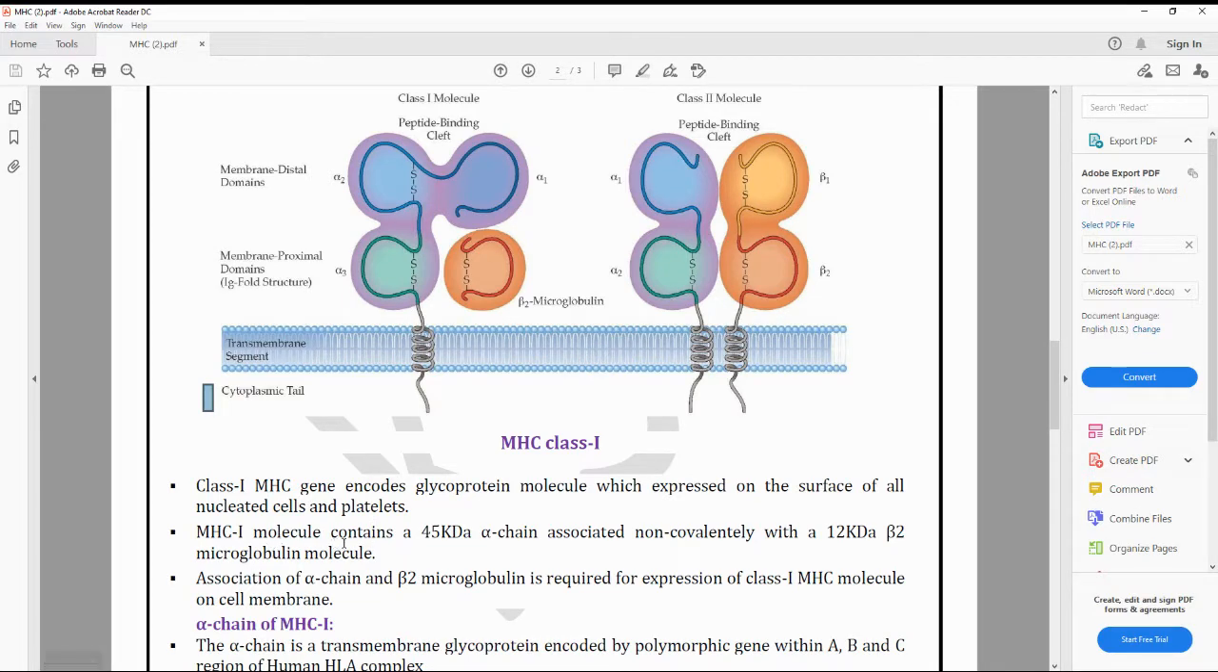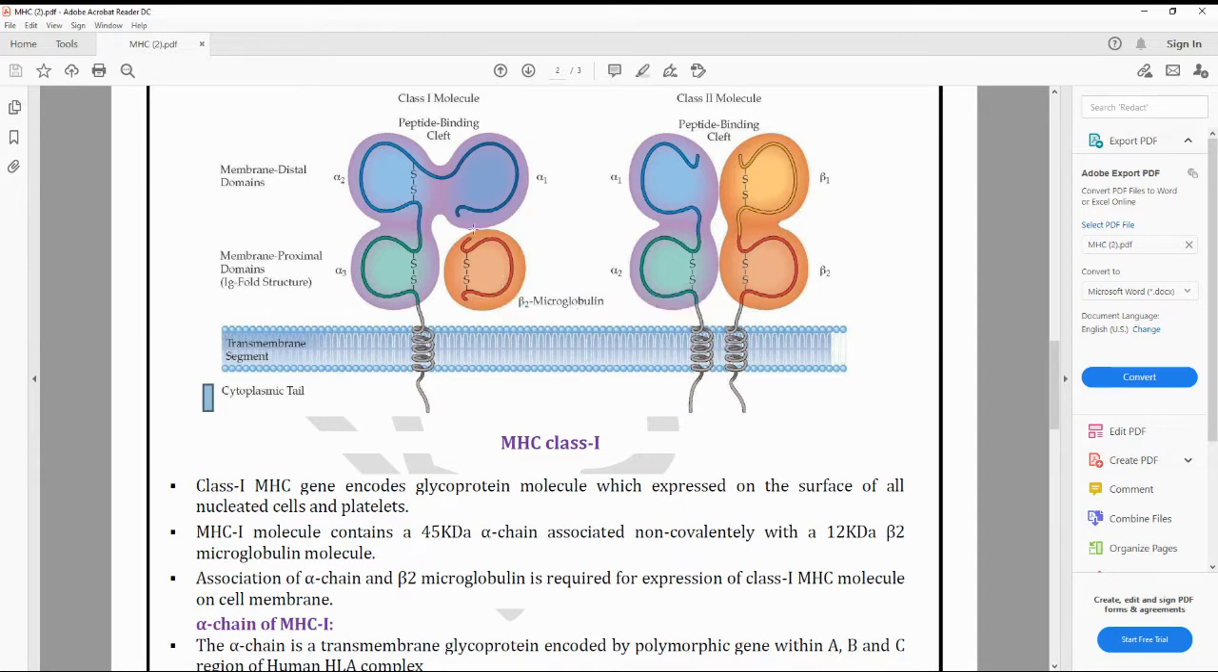The MHC1 molecule contains a 45 kilodalton alpha chain, which is associated non-covalently with a 12 kilodalton beta-2 microglobulin molecule. You can see this is the alpha chain, and this orange colored one is the beta chain. The alpha chain is 45 kilodaltons, whereas the beta is the 12 kilodalton microglobulin molecule.